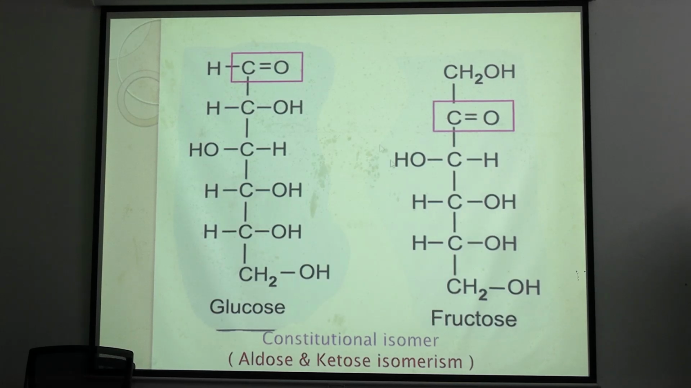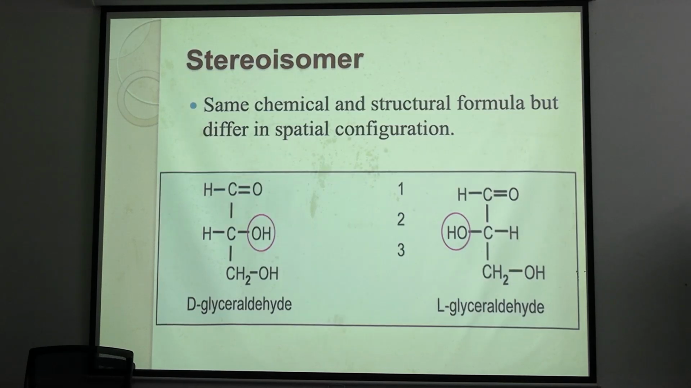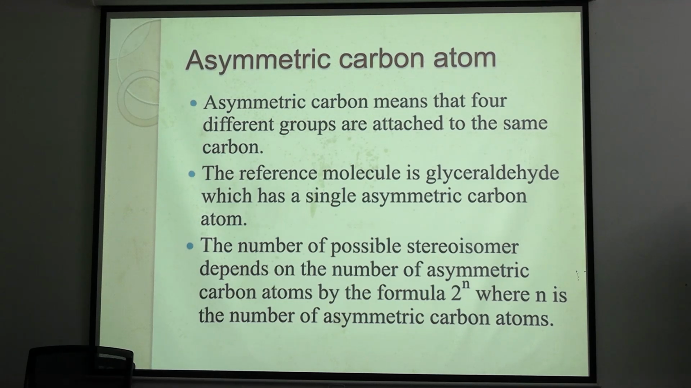Clear? Because in carbon 1, 2 bonds are attached with oxygen, and in carbon 6, 2 hydrogens are attached. So other than these two, all the carbons are chiral. So there is a rule, known as Van't Hoff's rule. Van't Hoff's rule states that the number of total isomers depends on the chiral carbons present in a molecule, and the total number of isomers will be 2 to the power n, where n is the number of chiral carbons. So if glucose contains 4 chiral carbons, how many isomers will there be?